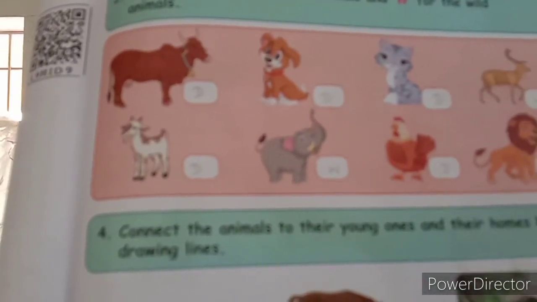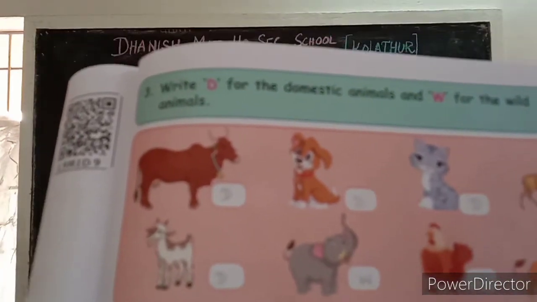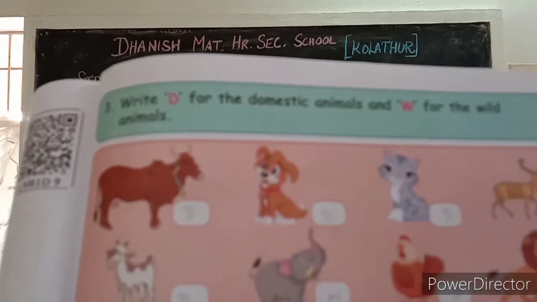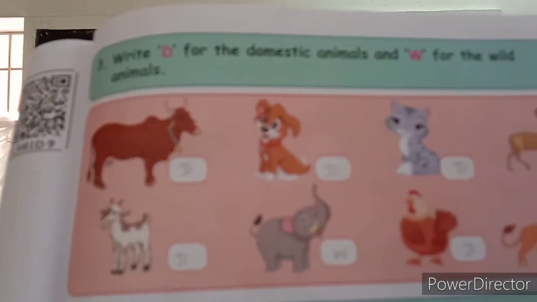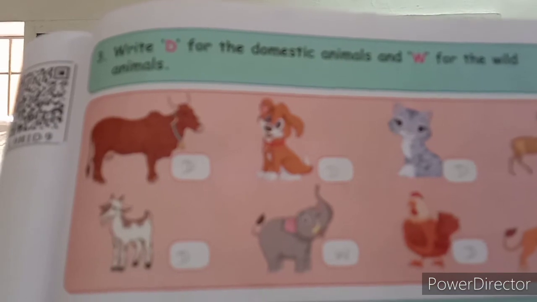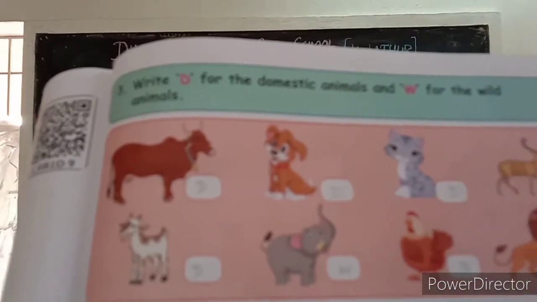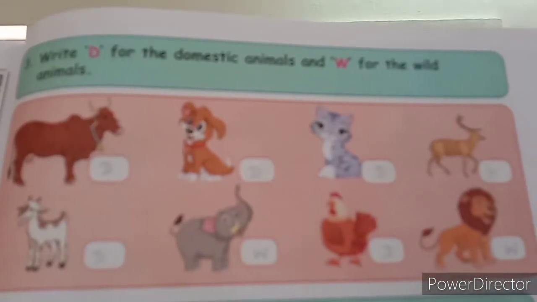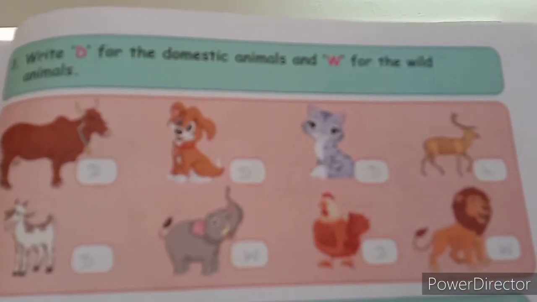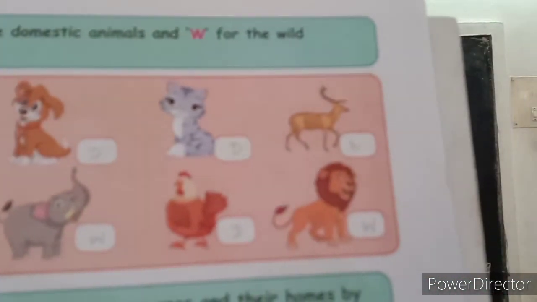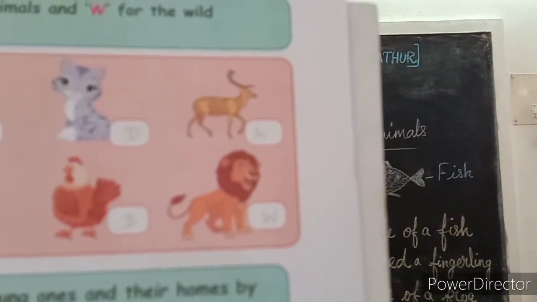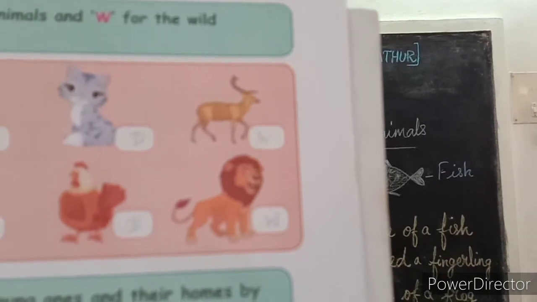Next we are moving on to page number 119. Here, 3. That is, write D for the domestic animals and W for wild animals. See the pictures and you have to write it in your book. Okay, children. The first one is cow. So that is a domestic animal. For a domestic animal, what do you want to write? D you want to write. So write D. The next one is dog. That is also a domestic animal. So write D there. Next one is cat. So that is also a domestic animal. You have to write D. The next one is deer. So what do you want to write? That is a wild animal. So you want to write W there.